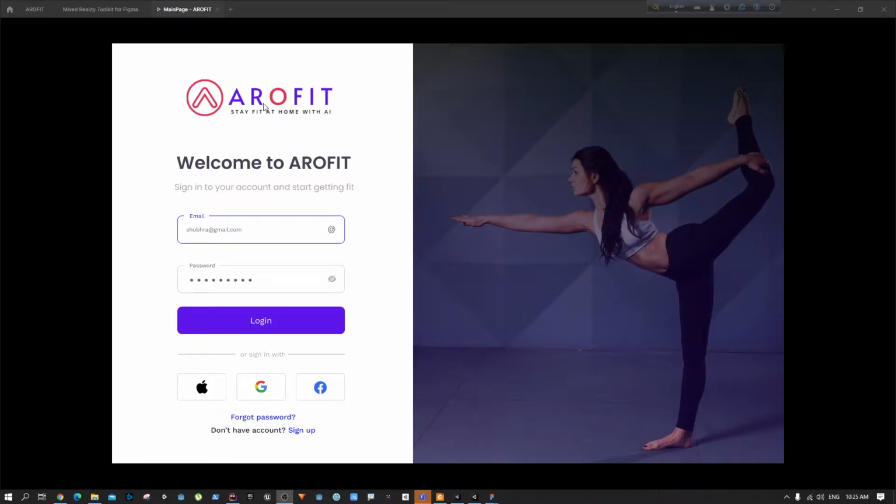So let's get started. This is going to be the landing page of the application. The name of the application is Arrowfeed. This is a typical login screen with some user information, and the user can log in using some other platforms as well. All this data is going to be